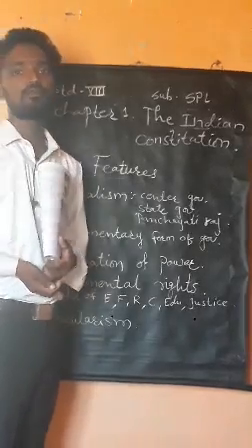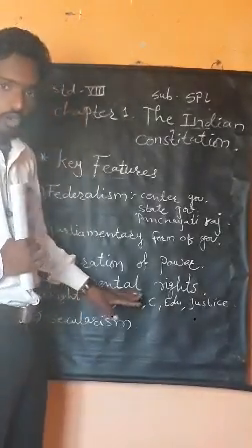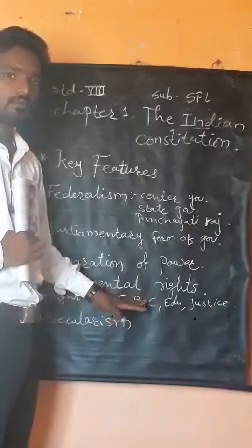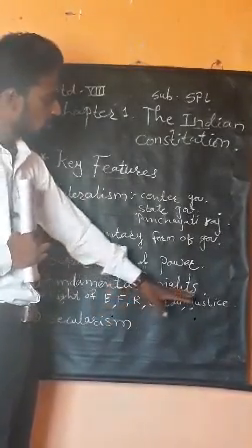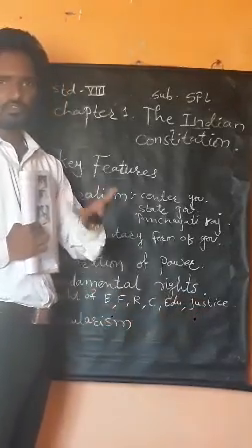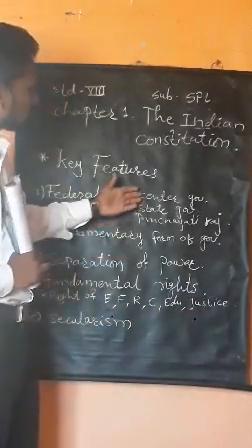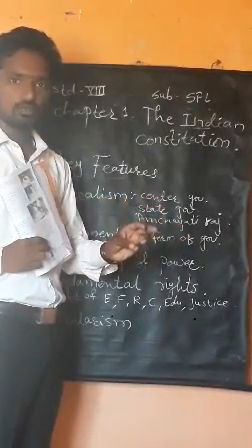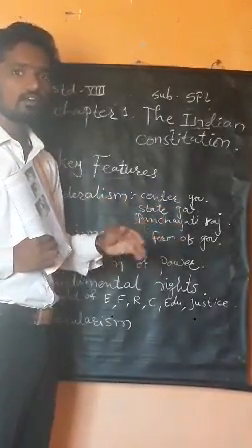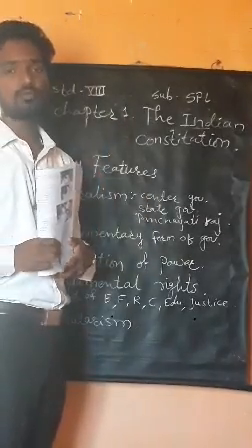We know there are three levels of court: the local court, then the high court, and the supreme court.